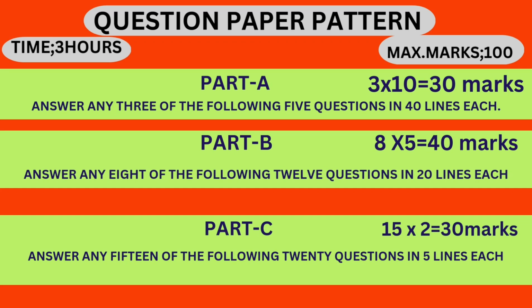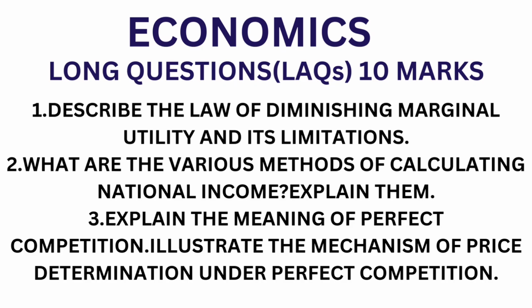Now part B, in part B answer any 8 of the following 12 questions in 20 lines each. So you have to write any 8 questions from the given 12 questions. Each question carries 5 marks. So 8 into 5, 40 marks. And part C, answer any 15 of the following 20 questions in 5 lines each. Each question carries 2 marks. So 15 into 2, 30 marks. So part A 30 marks, part B 40 marks, part C 30 marks. So 30 plus 40 plus 30, total will be 100 marks.